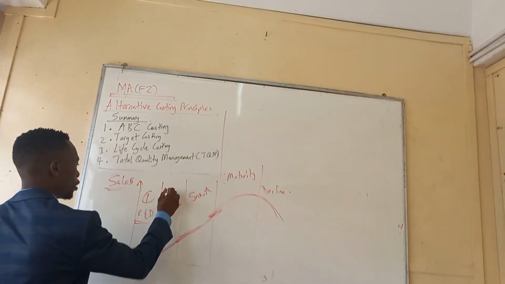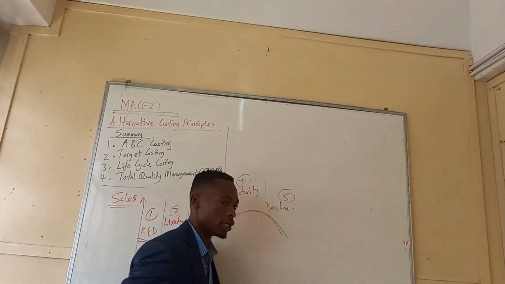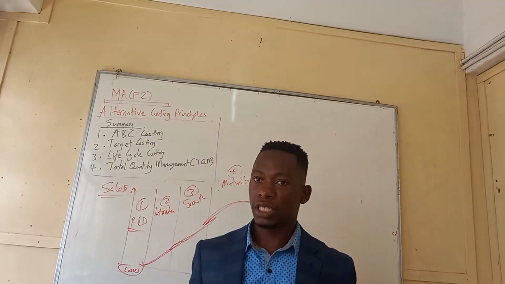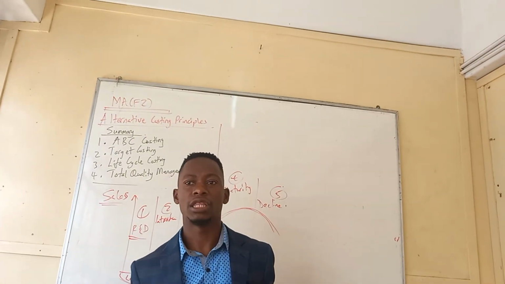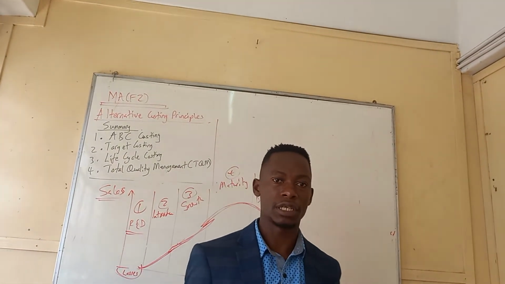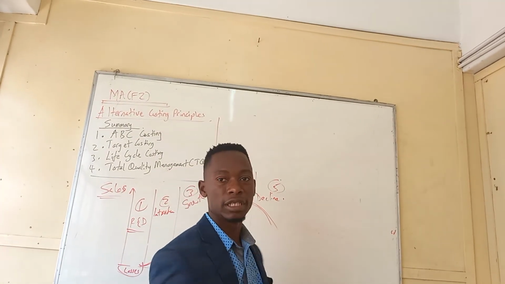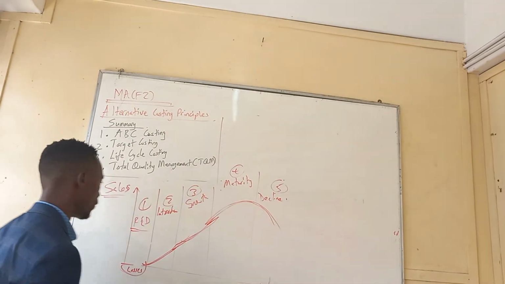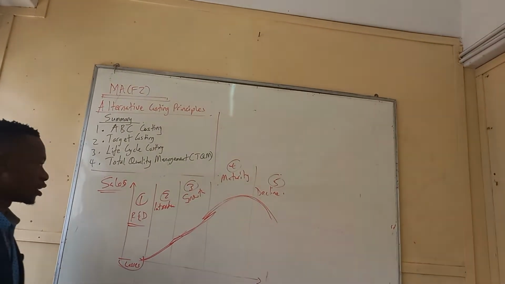So we have 1, 2, 3, 4, 5. If the product reaches the decline stage, it means it's no longer in the market. For example, Nokia reached the decline stage. Those are the 5 stages of the product life cycle.